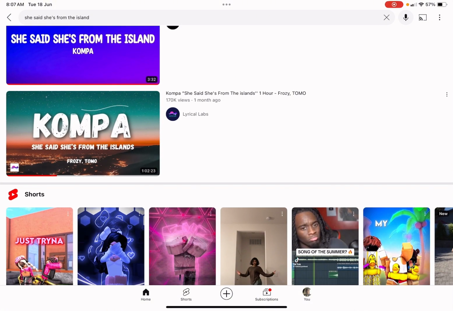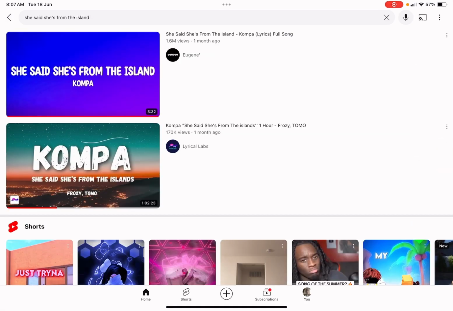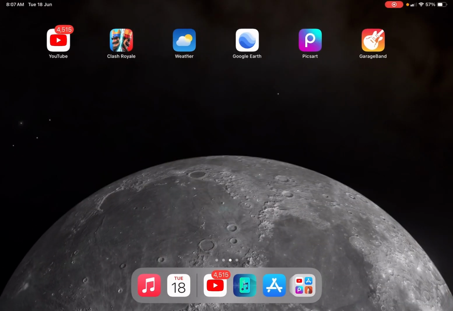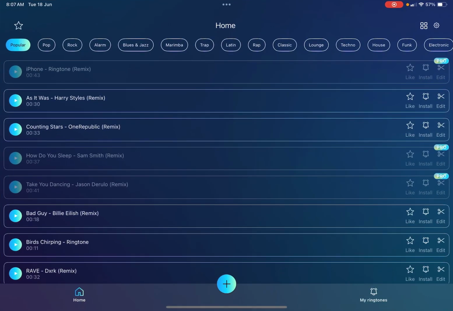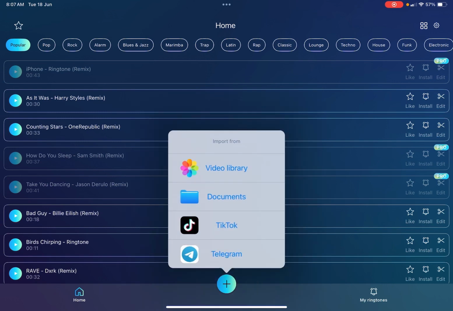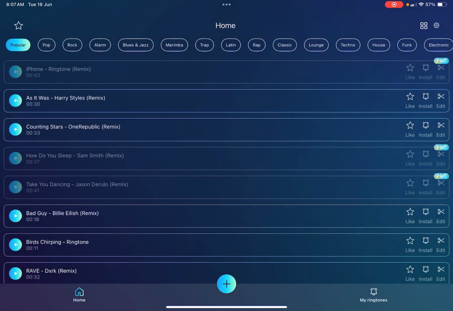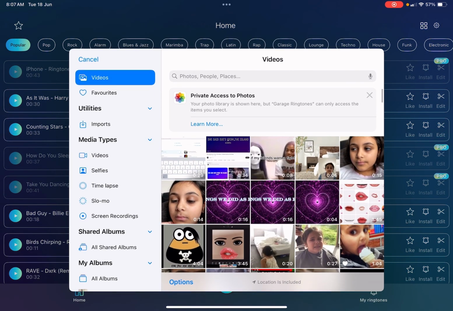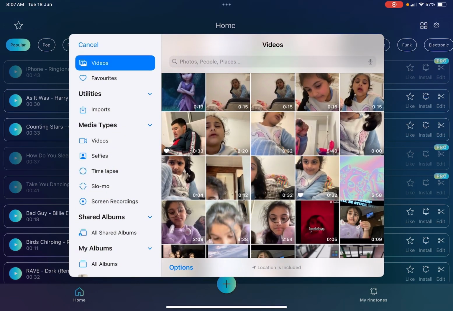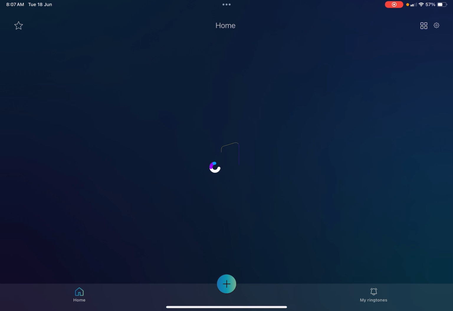You're gonna screen record a song, and then once you have that song in your photo gallery, then you see this little plus button. You're going to press on that, then press video library, and then you press on the video. And then after that, for example, I'm going to press this one of my brother. And then it's going to go like that. You just got to be patient.